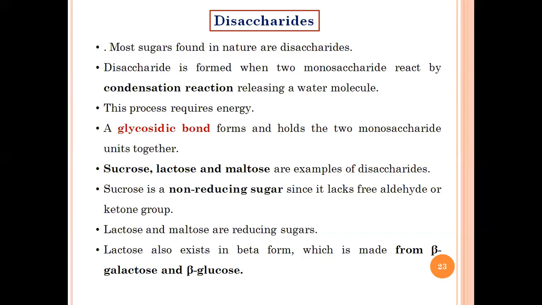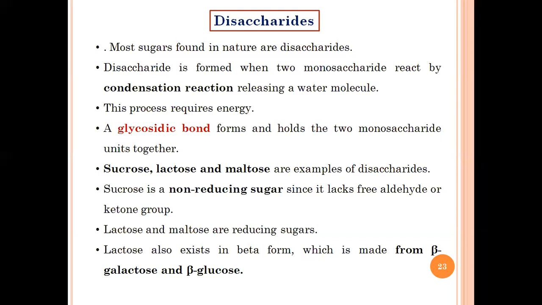Whereas there are other examples like lactose and maltose, in which case lactose and maltose are both basically made up of aldoses, mainly glucose or galactose. And both of them are reducing sugars because they have a free aldehyde or ketone group.